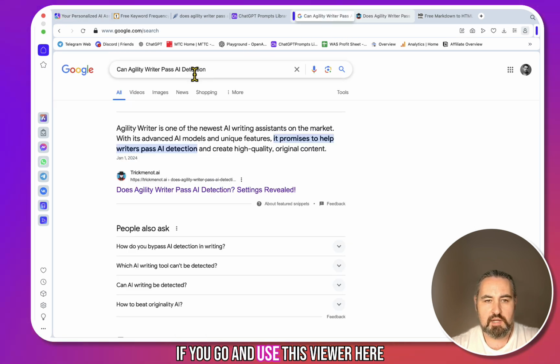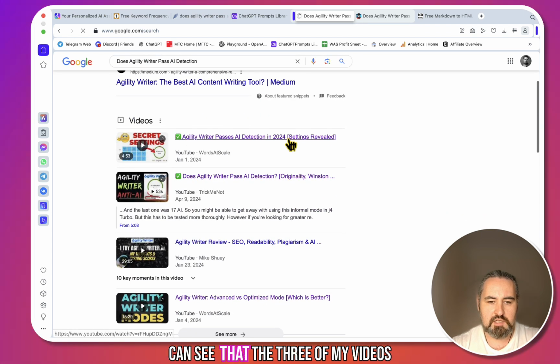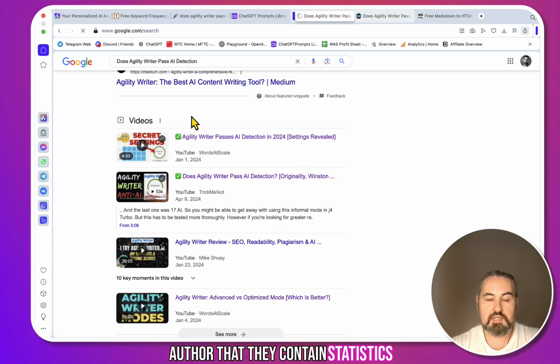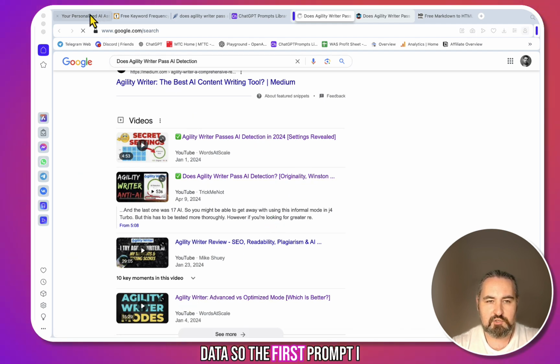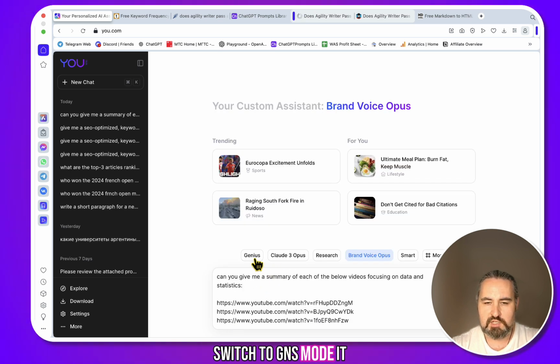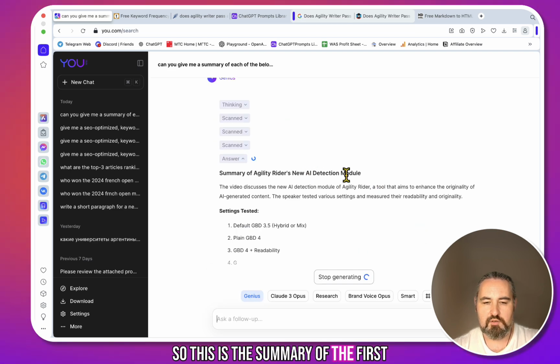So if you go and use this keyword here, does Agility Writer pass AI detection? You can see that 3 of my videos are actually on the first page. And I know for sure, since I'm the author, that they contain statistics and data. So the first prompt I want to try out is this one here, but we need to switch to Genius mode. It does work in other modes as well, like research mode, but I find that it works best with Genius. So the prompt is, can you give me a summary of each of the below videos focusing on data and statistics? So this is the summary of the first video.